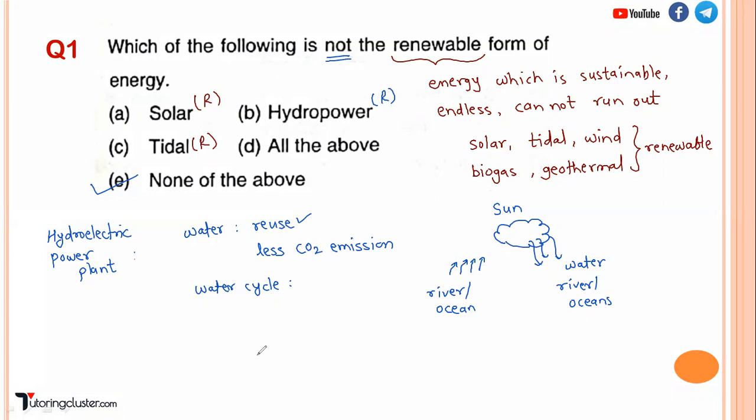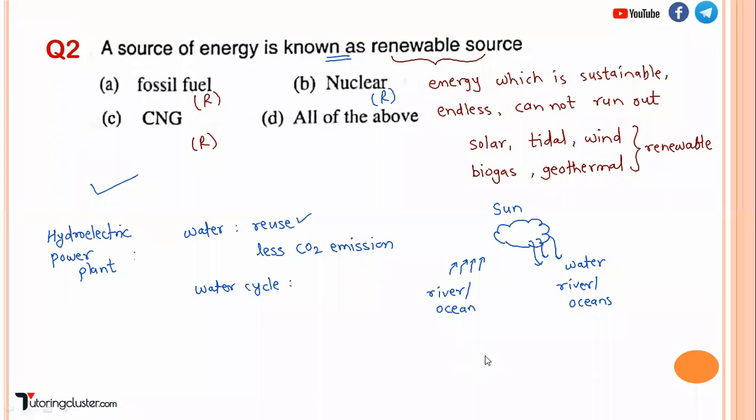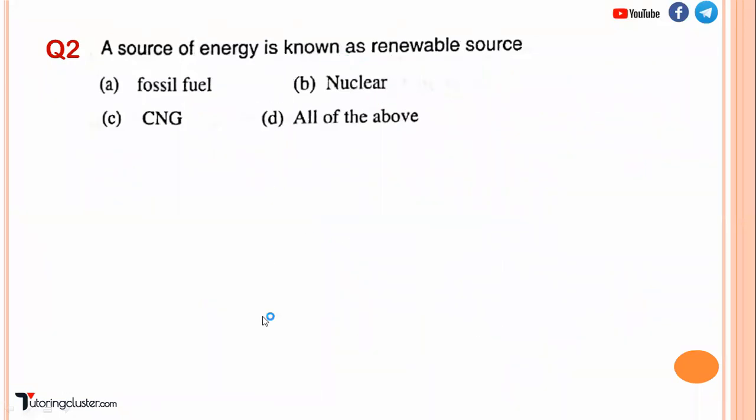So let us discuss the second. Which source of energy is known as a renewable source? Options: fossil fuel, nuclear, CNG, which is a natural gas, right? And all of the above.